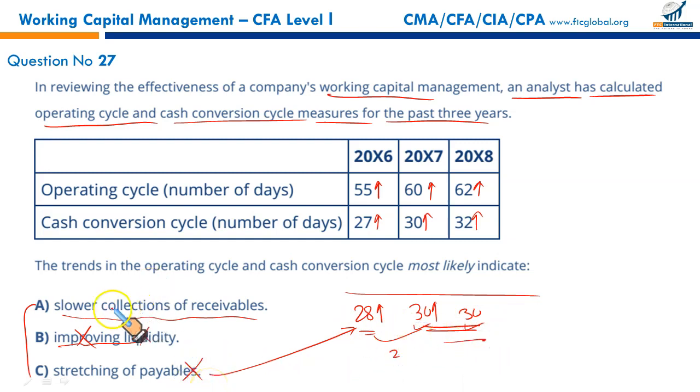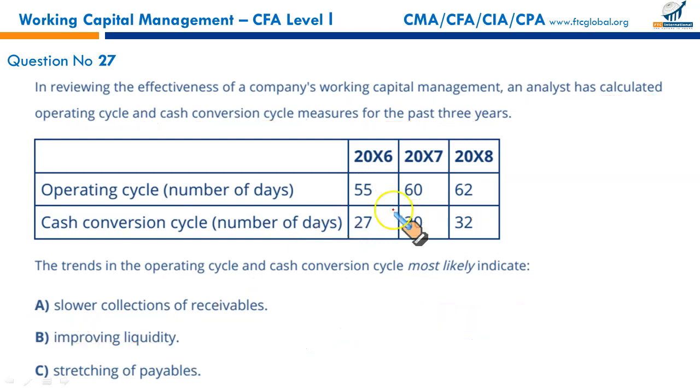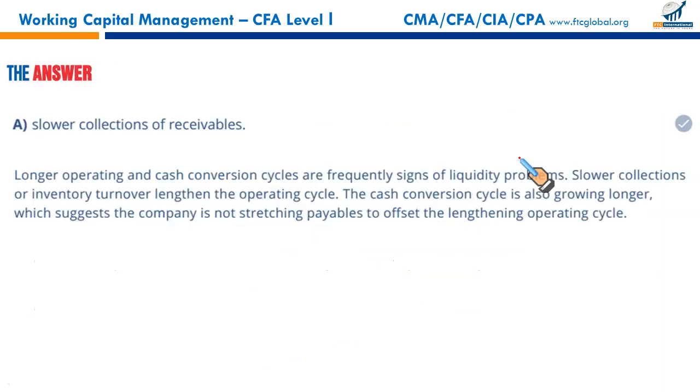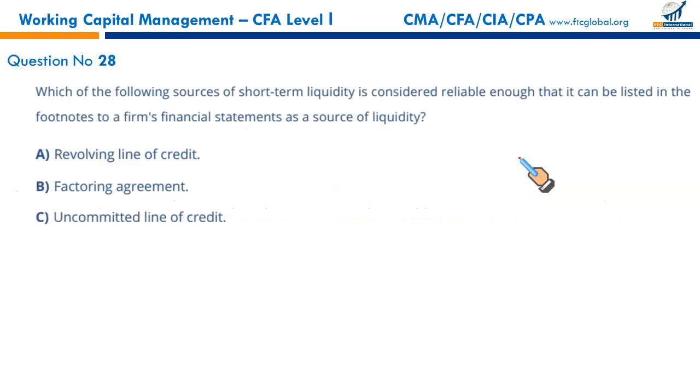What we can conclude is slower collection of receivables, since we are delaying payment collection from our customers, resultantly our operating cycle is increasing in number of days. This is the only conclusion we can draw: slower collection from your accounts receivable. This is what will result in a longer operating cycle as well as a longer cash conversion cycle. Both are becoming longer. It means your receivables are paying you less frequently now. A, slower collection of receivables.